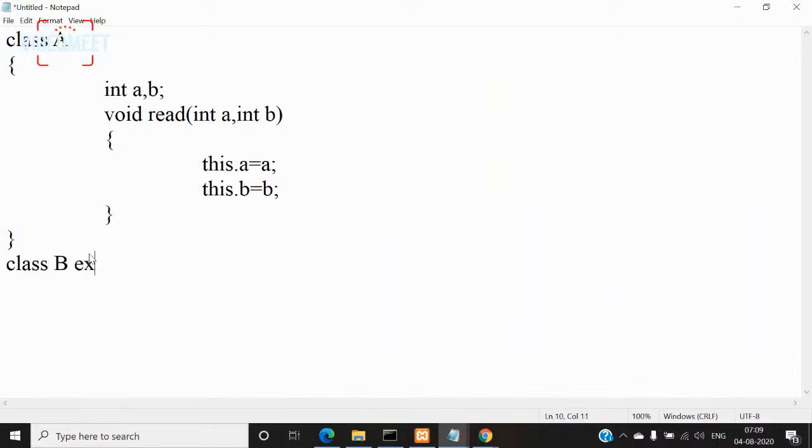So you can have class B extends A and you can directly use some other x comma y. You can use it anywhere. Here also you can use void seed, int x comma int y.